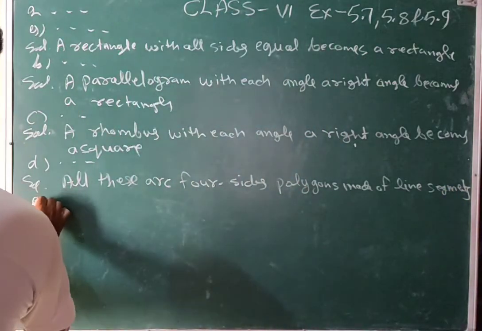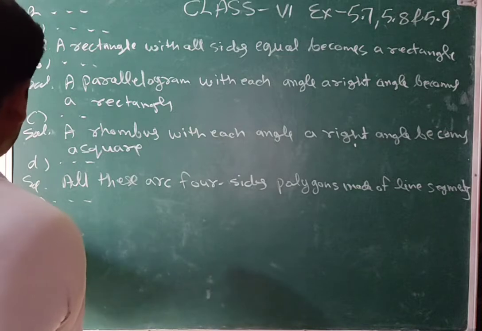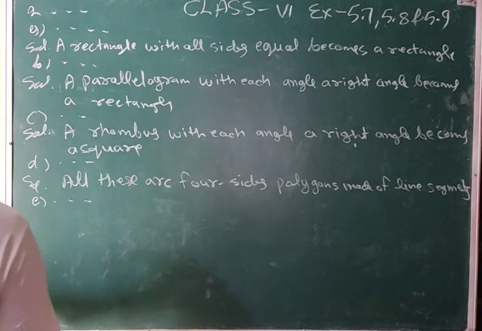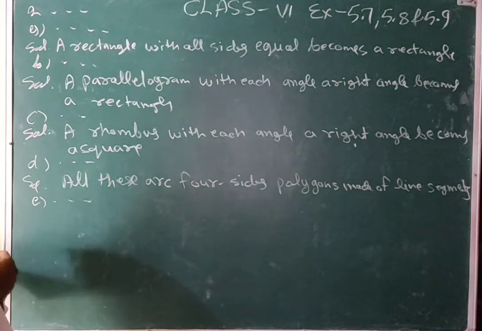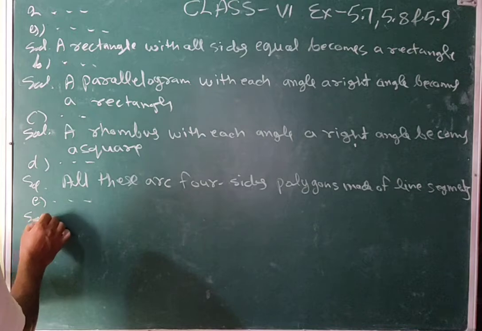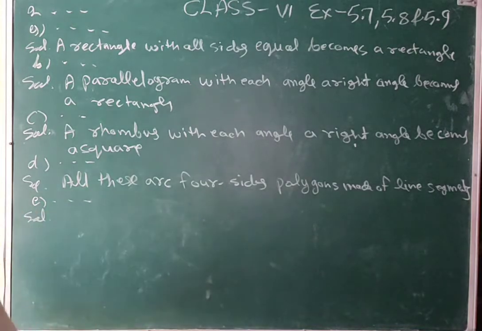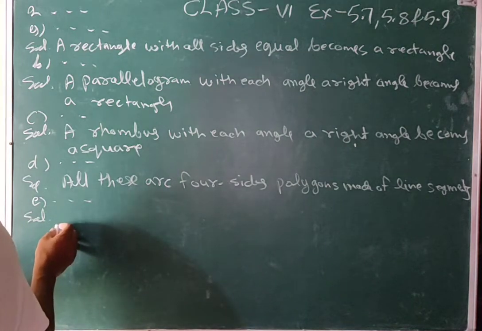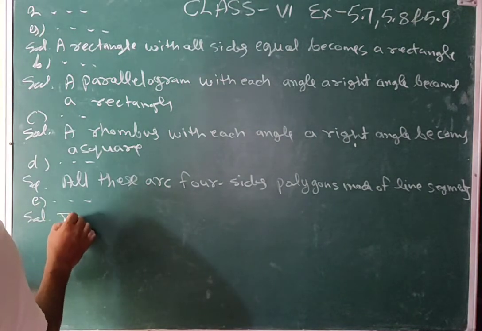And then E part: a square is also a parallelogram. Yes, that is also a parallelogram.